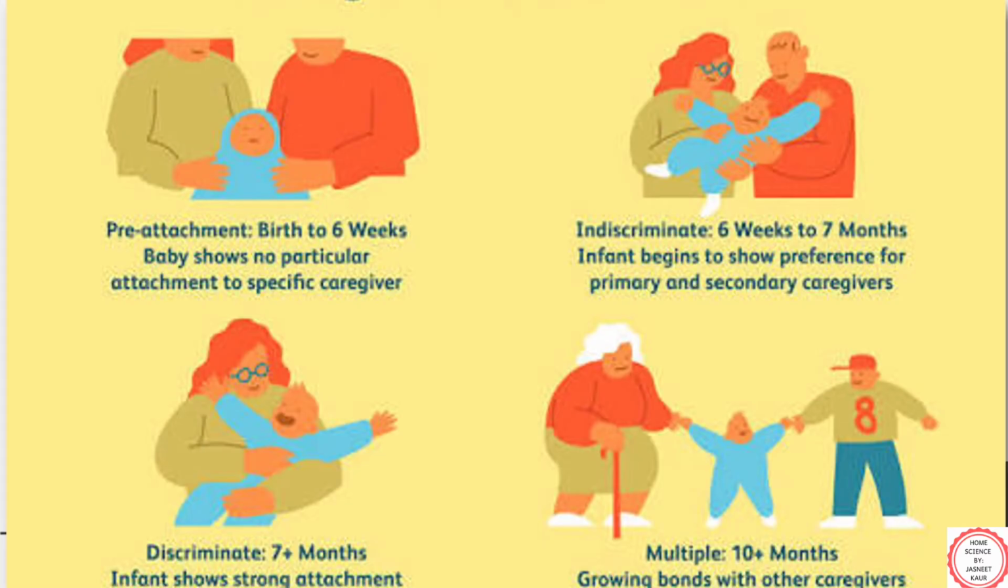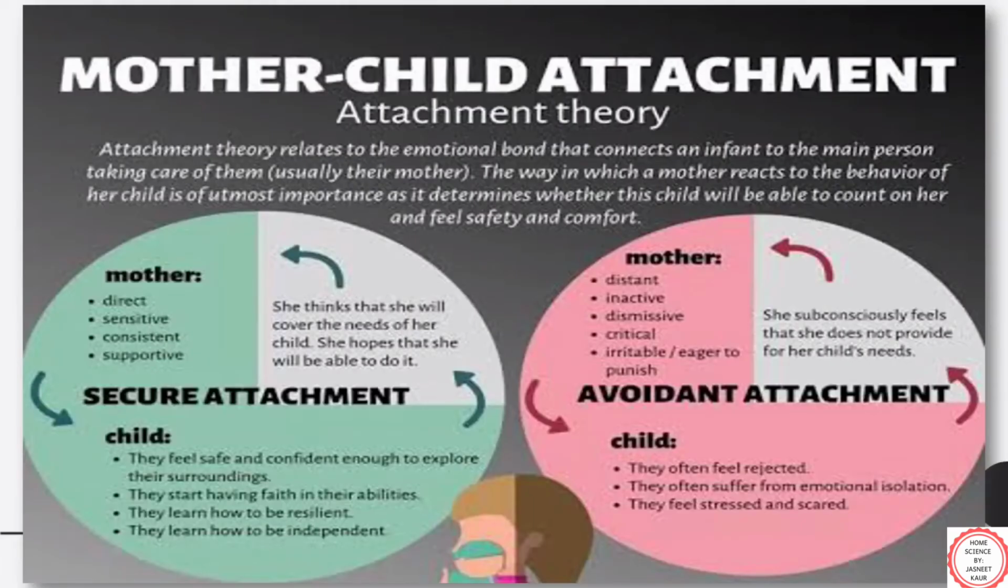And by 10 months of age, he starts bonding with other caregivers. In other caregivers, we can take the example of grandparents, siblings, relatives, or any other person who is there to take care of the child. If the attachment of the child with his mother is strong and positive, the child will feel safe and confident enough to explore his surroundings. Also, the child will start having faith in his abilities.